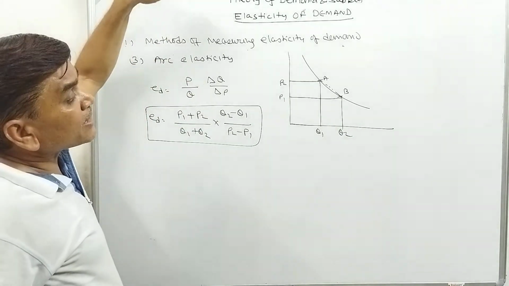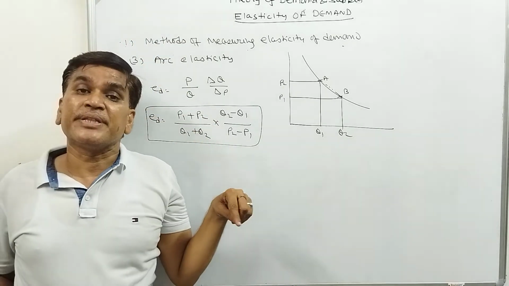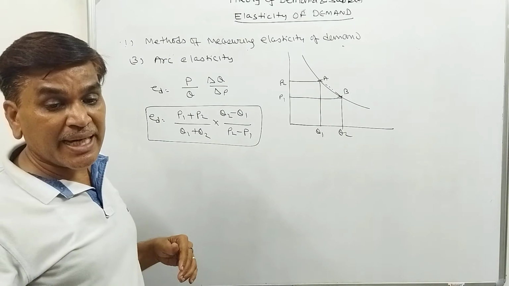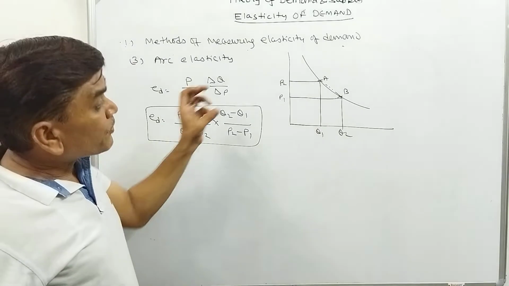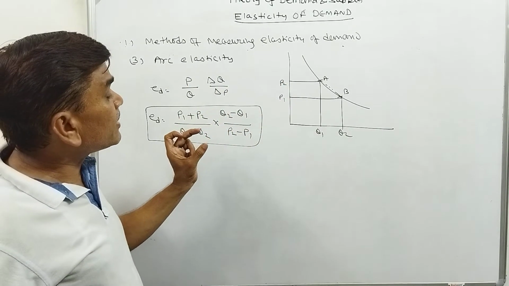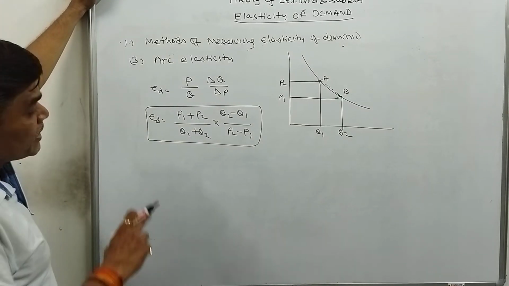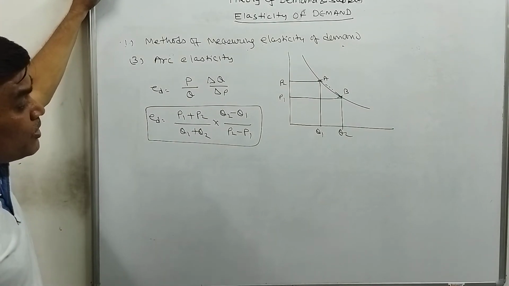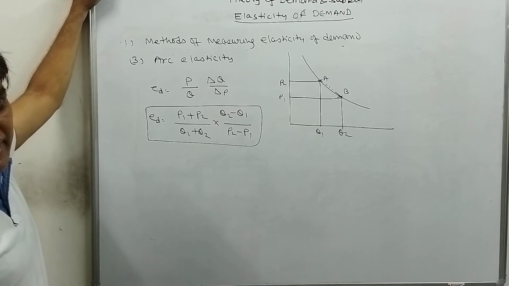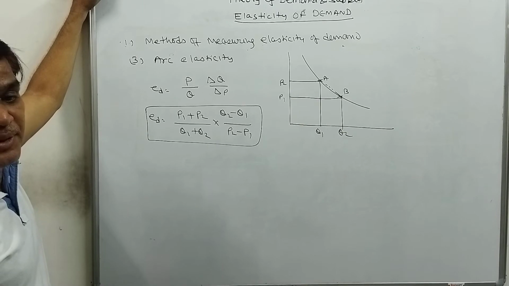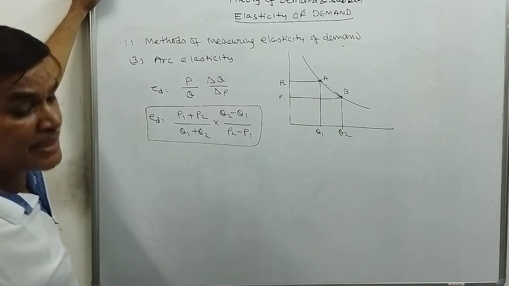That's why at that time we use lower segment divided by upper segment. But as far as arc elasticity is concerned, from A to B point we have to calculate the elasticity. So we will use the formula P1 plus P2 divided by Q1 plus Q2, multiplied by Q2 minus Q1 divided by P2 minus P1. This is the method for calculating arc elasticity.